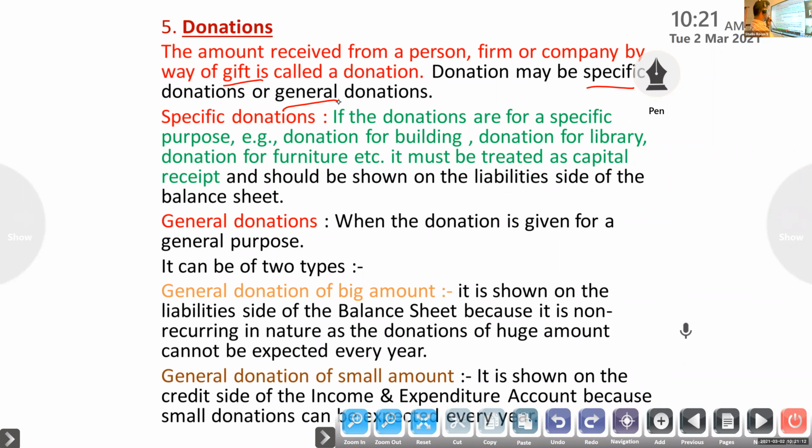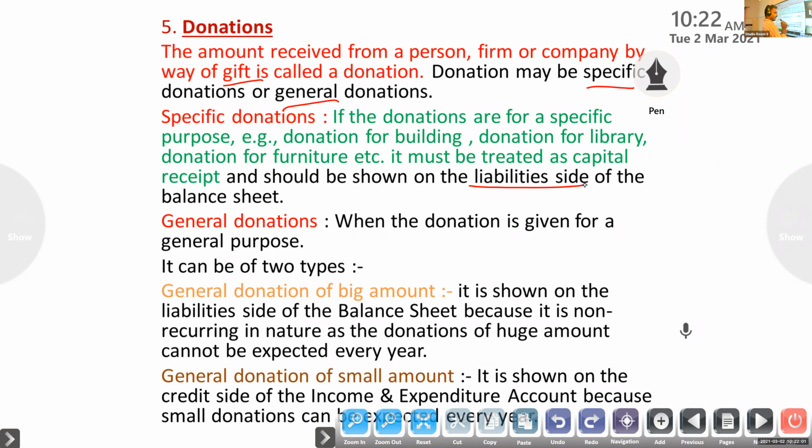One thing you have to remember: if it is a donation for a specific purpose, such as for building, library or furniture, it will come on the balance sheet liability side, because after that we have to spend that amount for construction of the building, construction of the library, or purchase of furniture. That's why it is a liability.